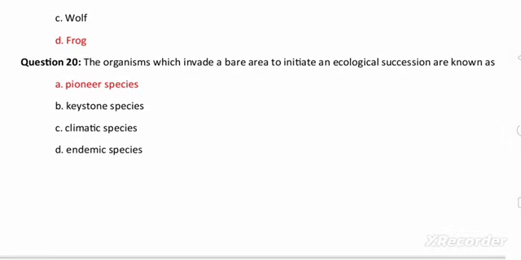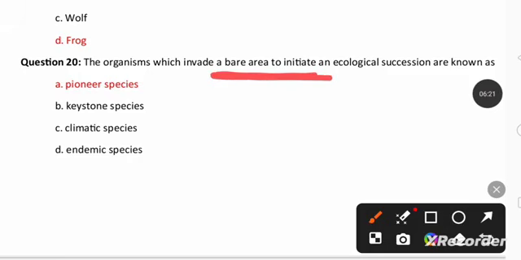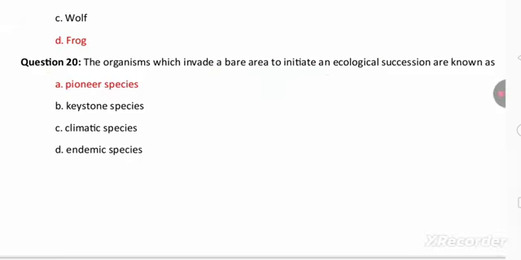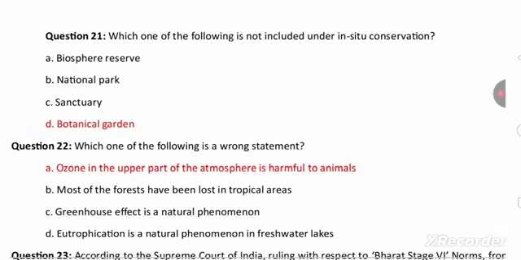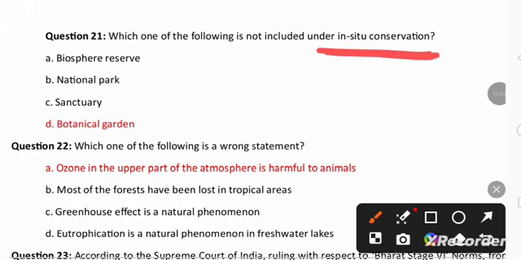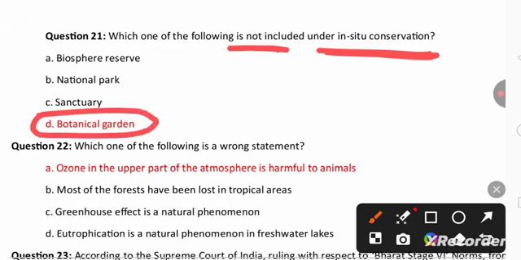Next question, the organism which invades a bare area to initiate ecological succession is called a pioneer species, as it is going to invade the bare area. Which one of the following is not included under in situ conservation? In situ conservation means conserving the endangered species in their own habitat. So not included is botanical gardens. The remaining, biosphere reserve, national park and sanctuaries, are in situ conservation examples.